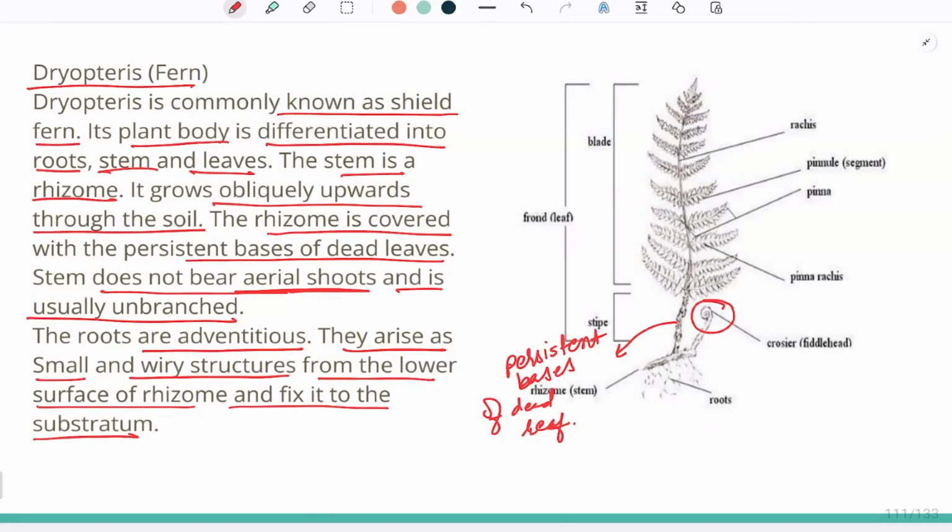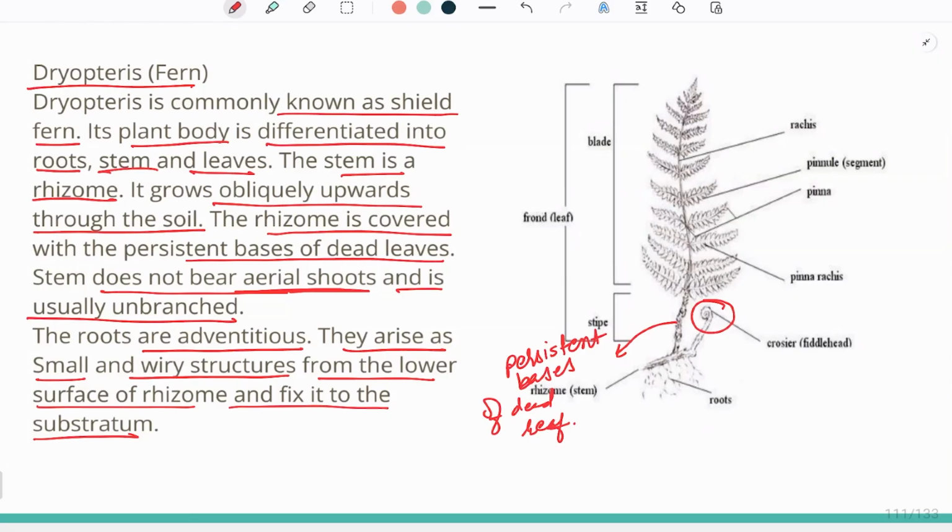So Dryopteris is commonly called a shield fern, and its plant body is differentiated into root, stem, and leaf like all the other pteridophytes. The stem is a rhizome and it grows obliquely upward.